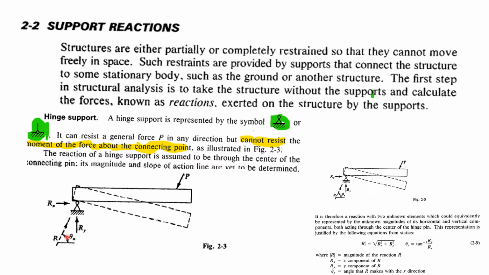This theta is, right, opposite by adjacent, so we can take tan theta equal to Ry by Rx. So theta is nothing but tan inverse of Ry by Rx. Rx is the X component of R and Ry is the Y component of R. Theta is the angle that R makes with the X direction. Okay. We will see how the reaction develops, how we can calculate the components of reactions, and the direction of the reaction, all these things.